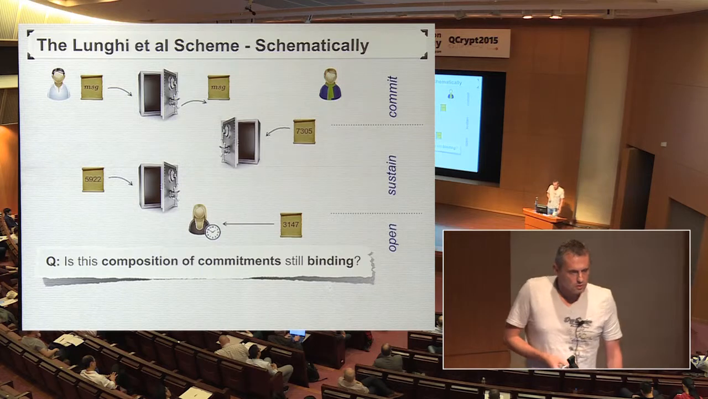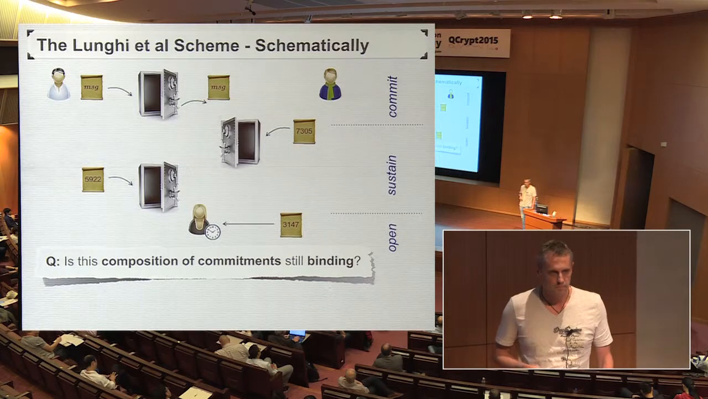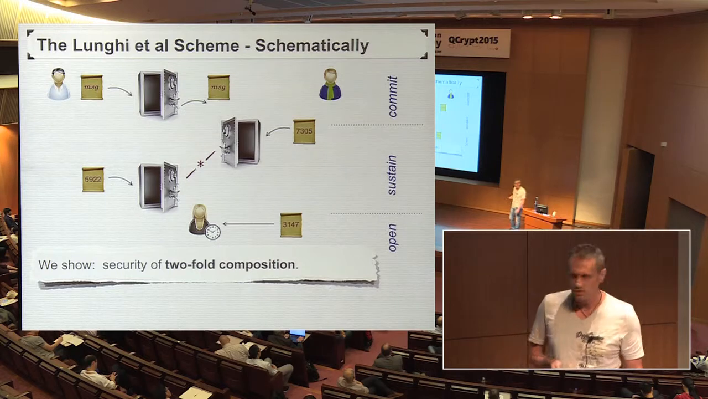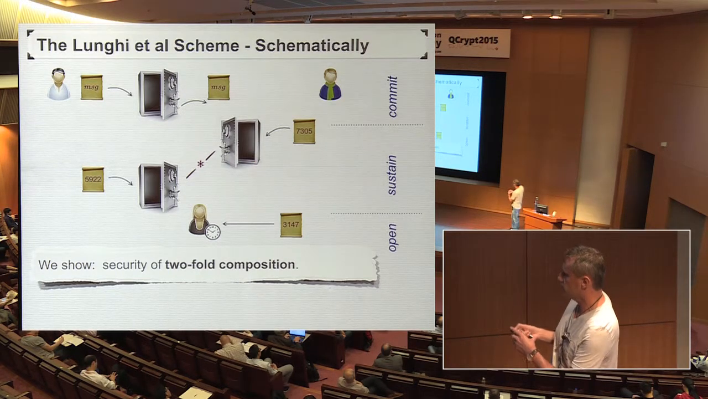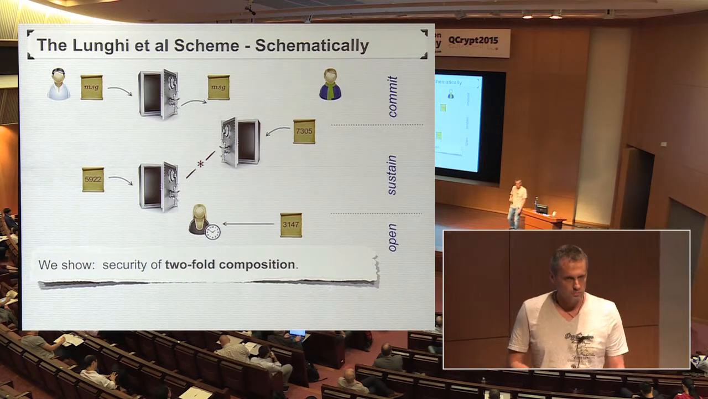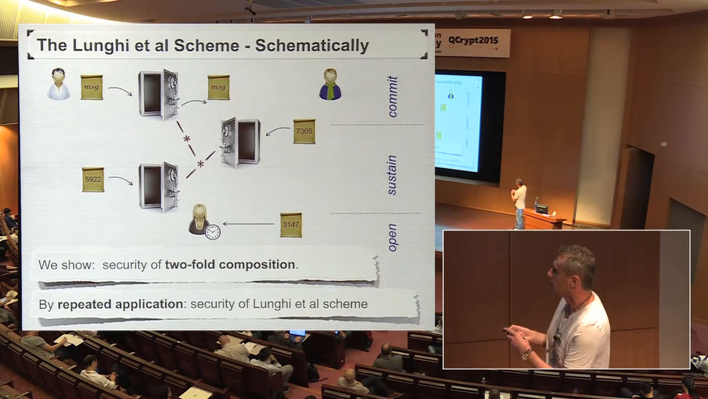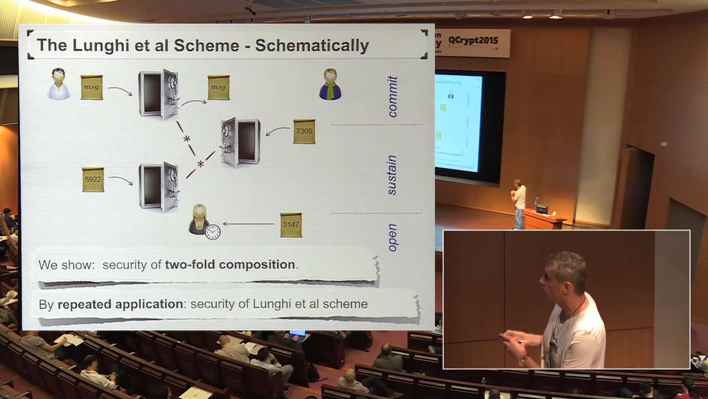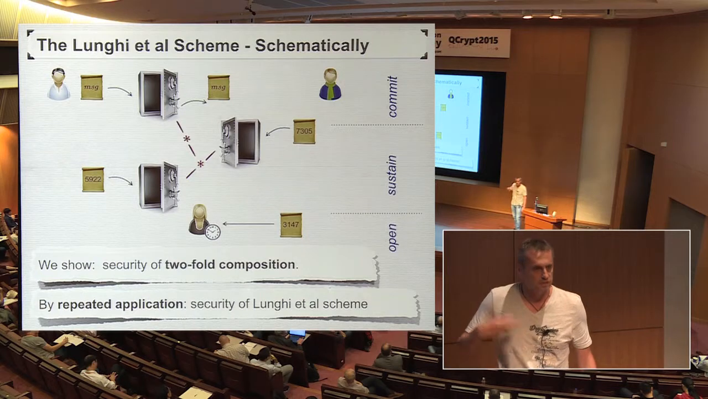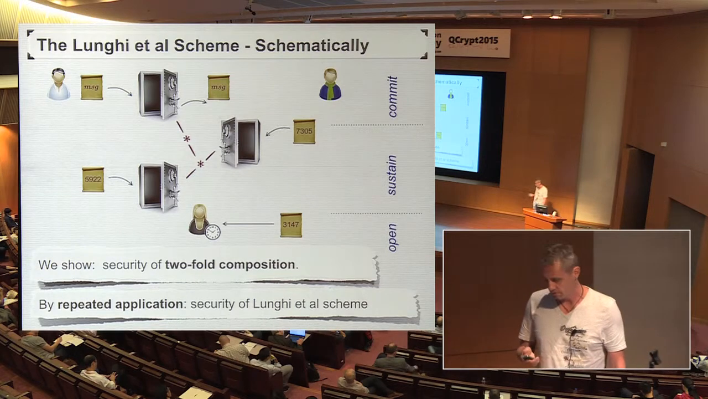Now the question, of course, we want to know is whether this composition of commitments is still binding. What we're showing is the security of twofold composition. If we look at composing these two commitment schemes, these two safes, in that way, we get another secure commitment scheme, and then we can just apply this composition repeatedly. We can compose this composed scheme with this one to argue that this is now a secure commitment scheme, and we can keep on going like this, and in the end argue security of the Lunge et al. scheme with a linear blow-up in the error parameter.